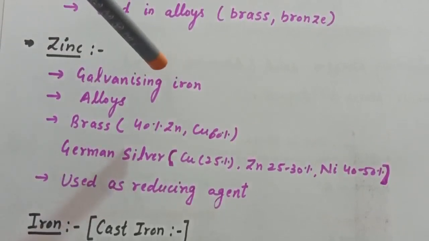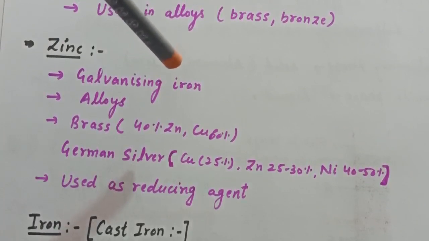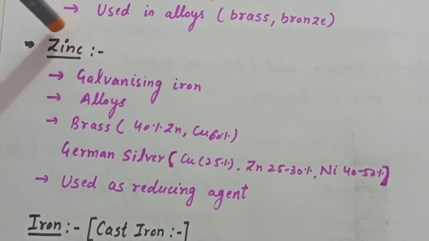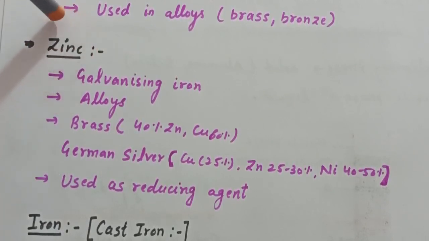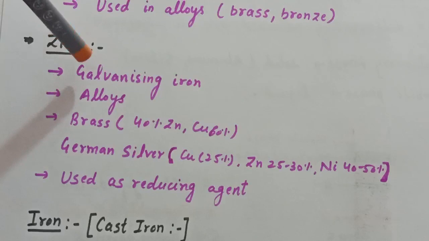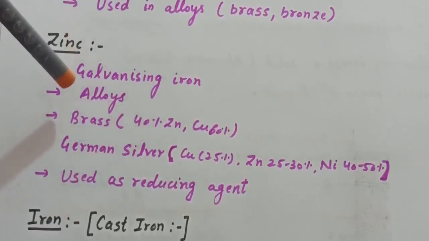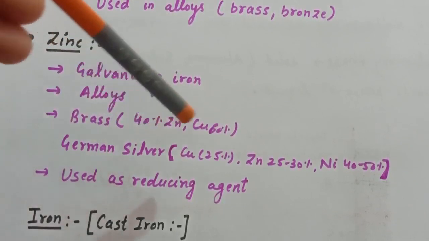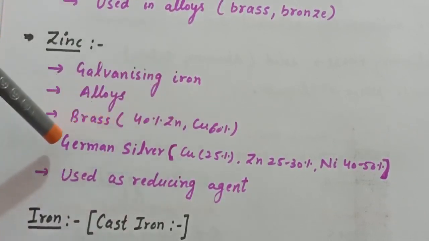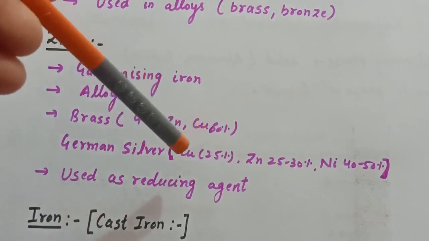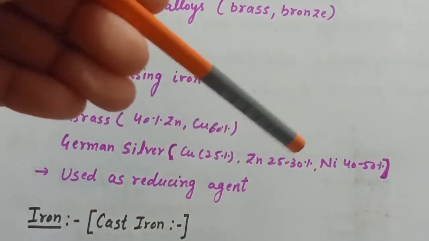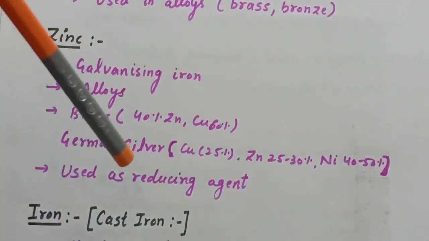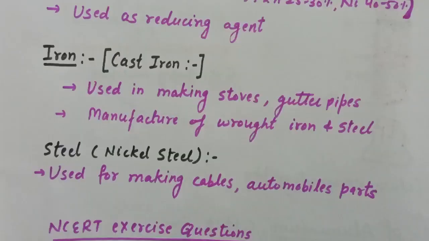As we have discussed in electrochemistry, if we want to protect iron from rusting, we will cover the iron with a layer of zinc, and that process is known as galvanization. So zinc is used in galvanizing iron, and it is also used in making alloys. For example, brass contains 40% zinc and 60% copper, whereas German silver contains 25% copper, zinc 25 to 30%, and nickel 40 to 50%. And zinc is also used as a reducing agent in extraction processes.